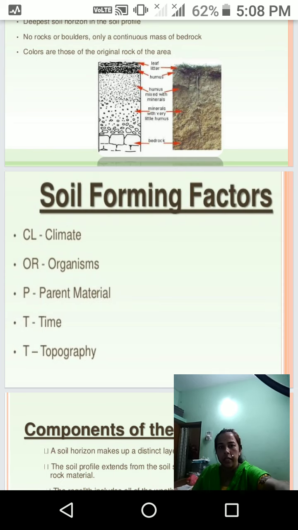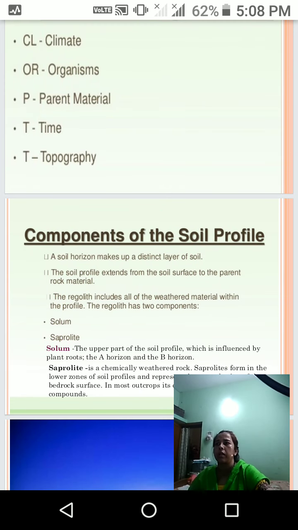And then next are the components of the soil. Which components of the soil are important for the soil profile? First, a soil horizon makes up a distinct layer of the soil. पहला इसका components है. दूसरा, the soil profile extends from the soil surface to the parent rock material. Then third, it includes all the weathered material within the profile. There are two components, which are the soil and the saprolite.